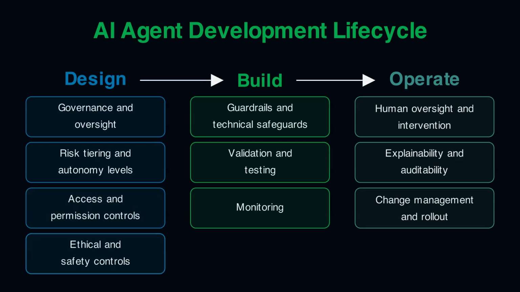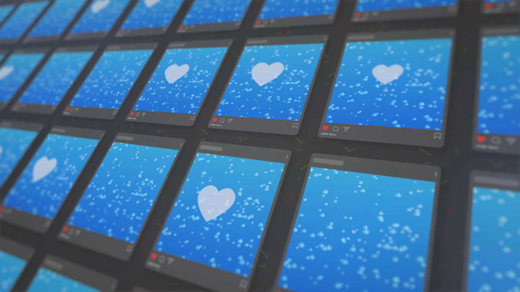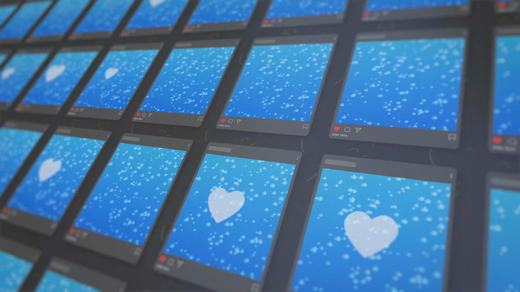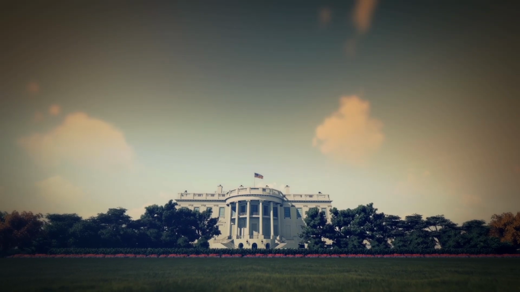And then lastly are the ethical and safety controls as well. If there's something specific for compliance, then that should be baked in there. But there are also other kinds of company ethics that you should be following as well. As an example, you might have an AI social media agent and make sure that it never talks about politics, for instance. Even if an agent tries to do that, there will be a permanent block.